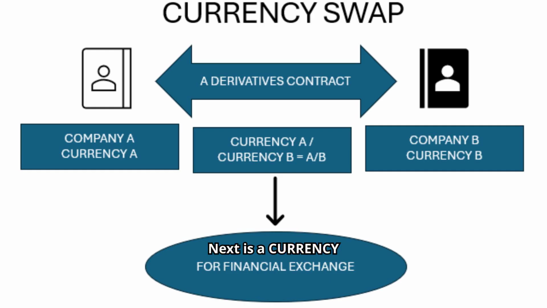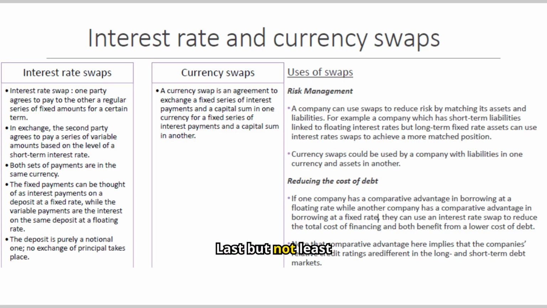Next is a currency swap. A currency swap is an agreement to exchange a fixed series of interest payments and a capital sum in one currency for a fixed series of interest payments and a capital sum in another. Last but not least, the uses of swaps. Swaps are basically used in company risk management to reduce risk by matching assets and liabilities.